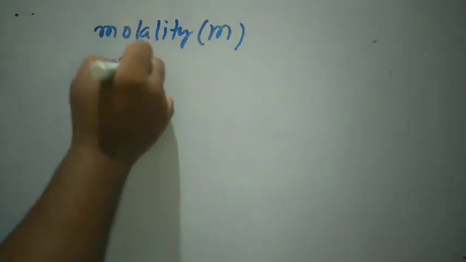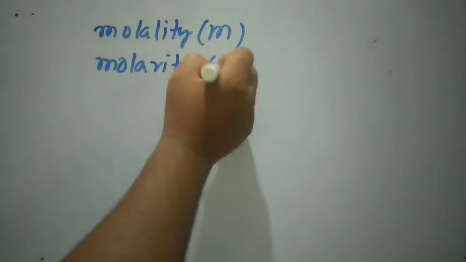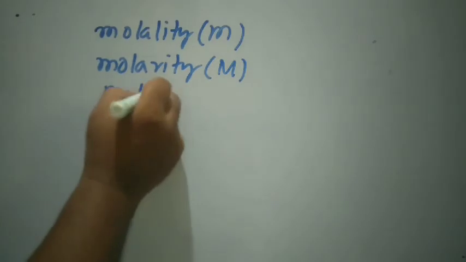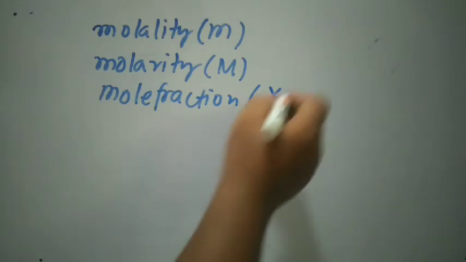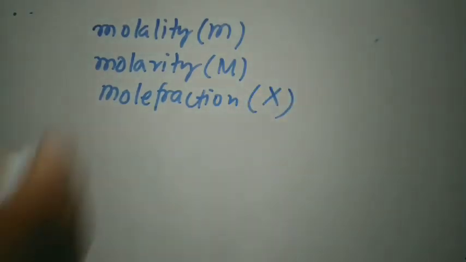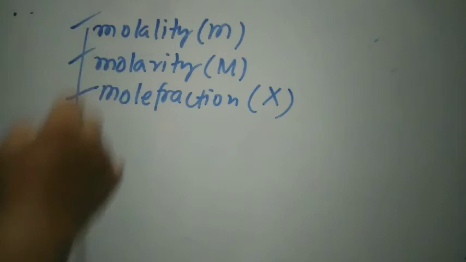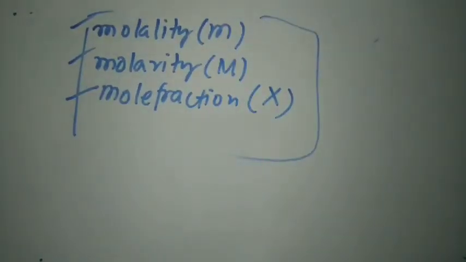In this section of solution, we mostly deal with molality, which is small m, molarity, which is capital M, and mole fraction, which is represented by X. So these three are the concentration terms. These three are going to be the most important concentration terms for this chapter, solution.